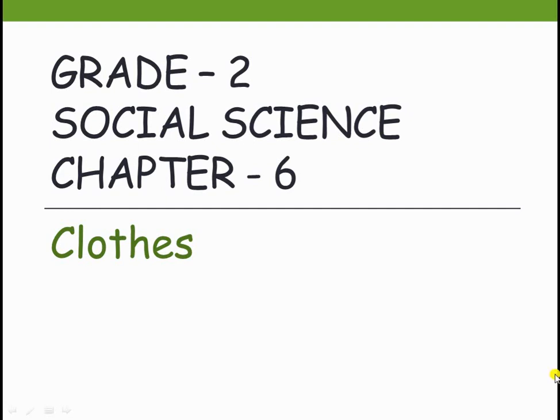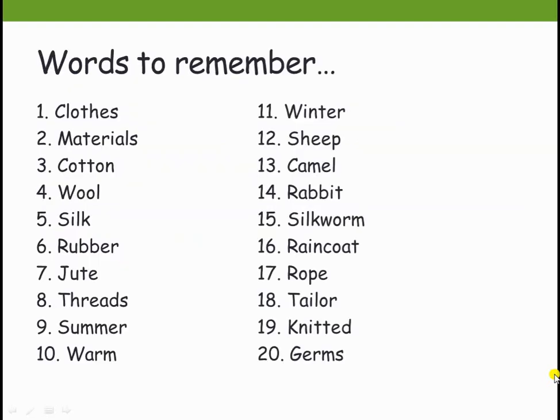Before we start the lesson, let me tell you some words to remember while you're learning this lesson. These may be new words to you. You are going to learn the words as well as the spelling of these words. The first one, clothes. Second, materials. Third, cotton. Fourth, wool. Fifth, silk. Sixth, rubber. Seventh, jute. Eighth, threads.